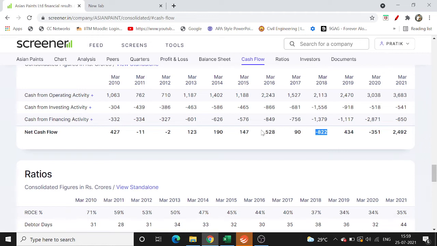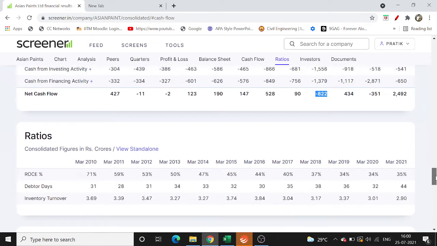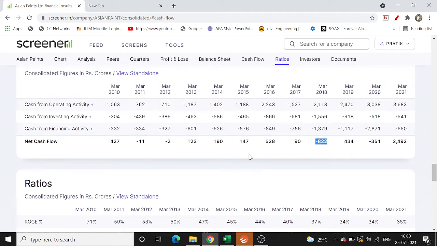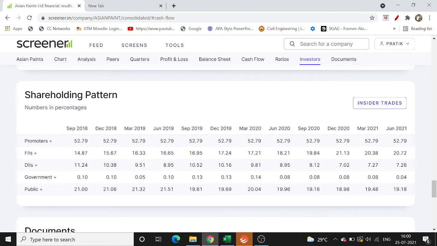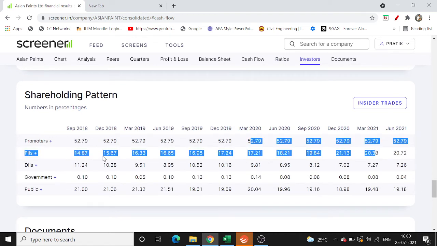So as we see, we have done a very quick overview of the cash flow, and this has given us a good idea why Asian Paints is a fundamentally strong company. Also, you can again glance through the numbers like the shareholding pattern. As I mentioned, promoter holdings should increase. FII holdings should keep on increasing over the years. We can see over here that FII holding has been increasing.